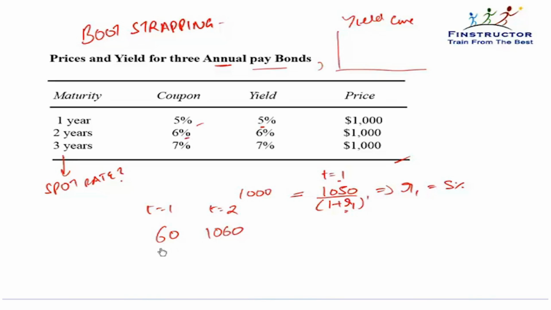To compute the price of this bond, I can directly discount by the yield, which will give me a price of $1000, as the yield is also equal to 6%. Our price is equal to R1. If I compute the value using spot rates, then the first cash flow will be discounted back by 1 plus R1 to the power 1, and the second cash flow will be discounted back by 1 plus R2 to the power 2. We know R1 from the first bond, that is 5%. We can substitute the value of R1 as 5% here and compute the value of R2.